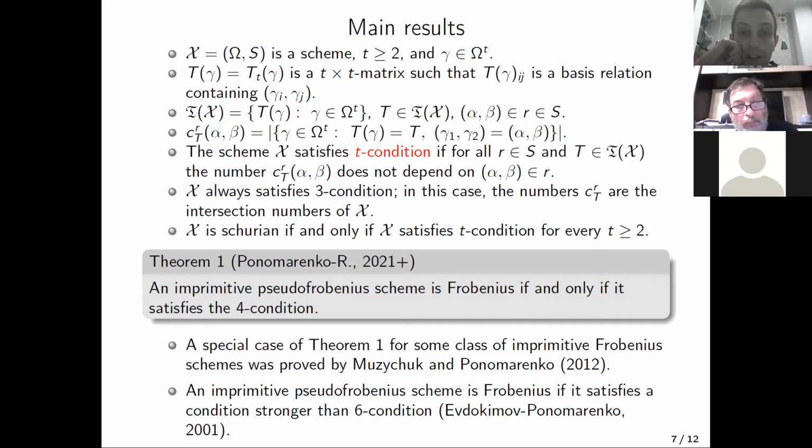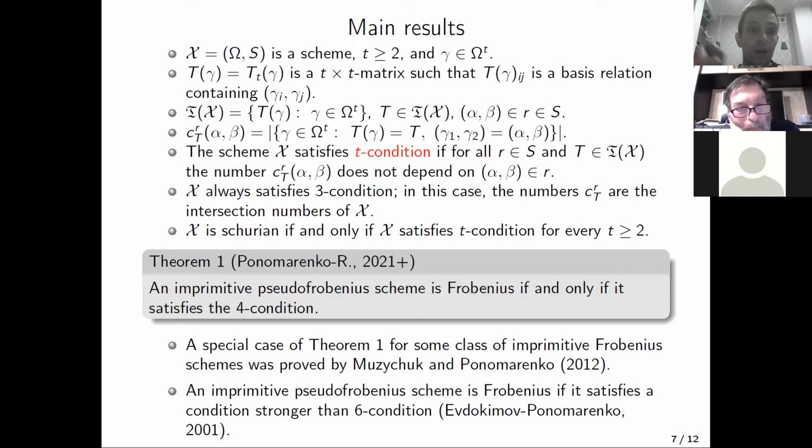Now let us fix such a matrix T, a basis relation R, and a pair alpha, beta from R. Denote by C_{T,R}(alpha,beta) the number of such gamma from Omega to the power T such that T of gamma is equal to our matrix T, and the first two coordinates of gamma are equal to alpha and beta, respectively.